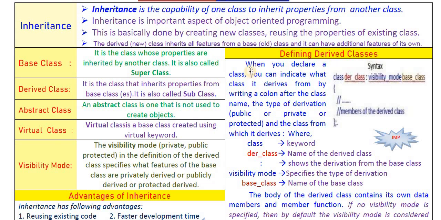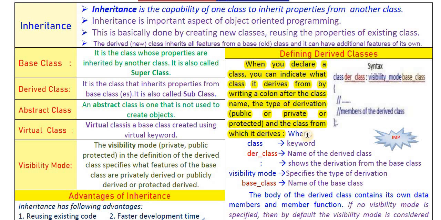When you declare a class, you can indicate what class it derives from by writing a colon after the class name, the type of derivation, meaning visibility mode, public or private or protected, and the class from which it derives.